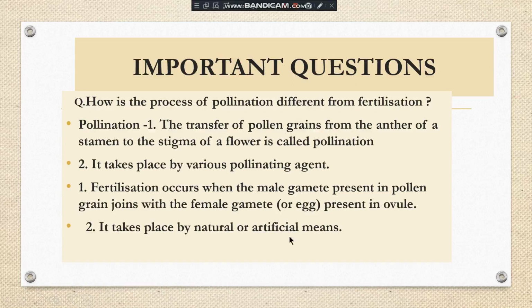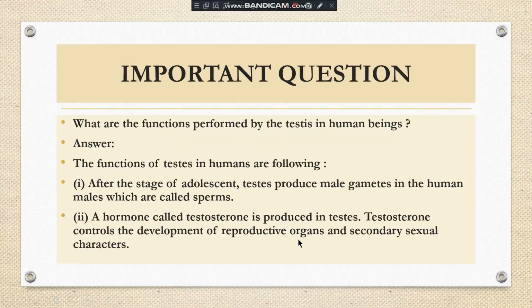Understood, students? So these are the two main differences. Pollination is the transfer of pollen from anther to the stigma of a flower, while fertilization is the fusion of male and female gamete. For pollination, different pollinating agents are required, while fertilization takes place by natural or artificial means. Now the next question.